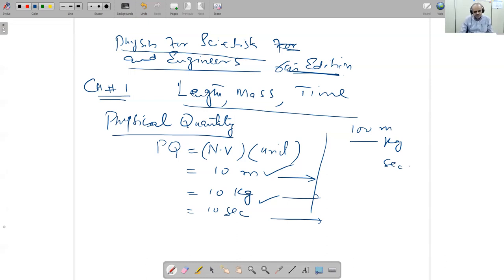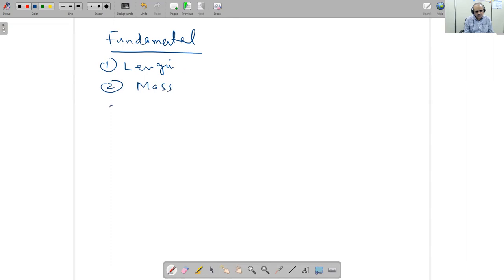So normally we are discussing three types of physical quantities. One is called fundamental quantity. In fundamental quantities, there are 7 fundamental quantities in physics or science. One is length, one is mass, one is time.